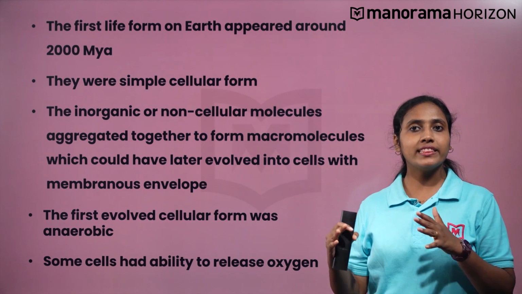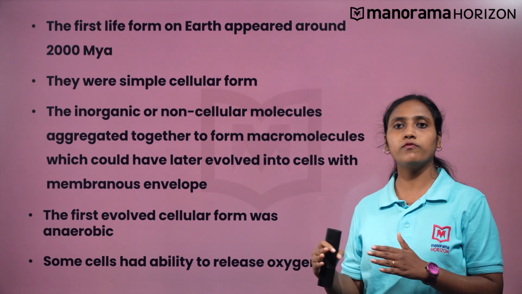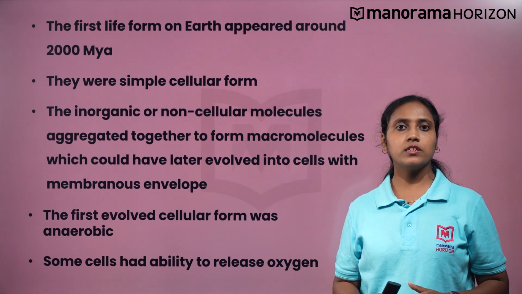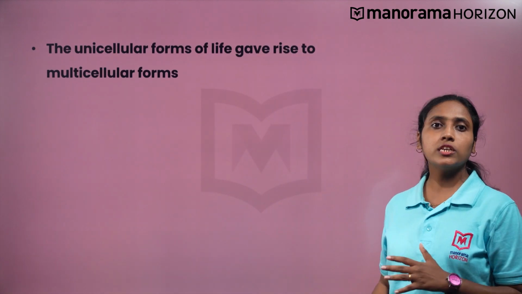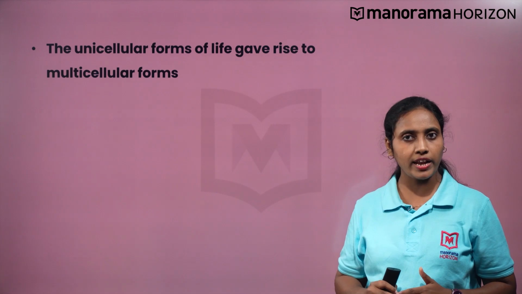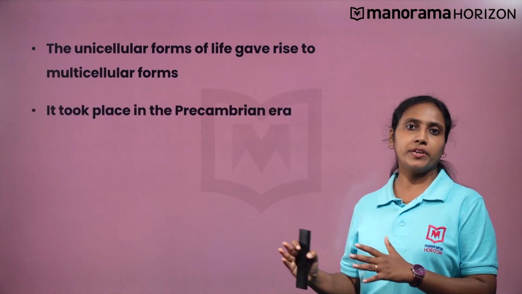It could have been that the release of oxygen was similar to the photolysis of water during photosynthesis. Slowly, the unicellular forms of life gave rise to the multicellular forms of life. These changes all took place in the Precambrian era.